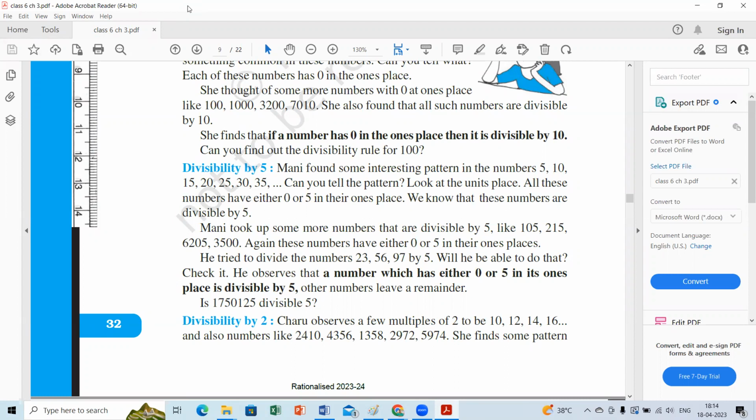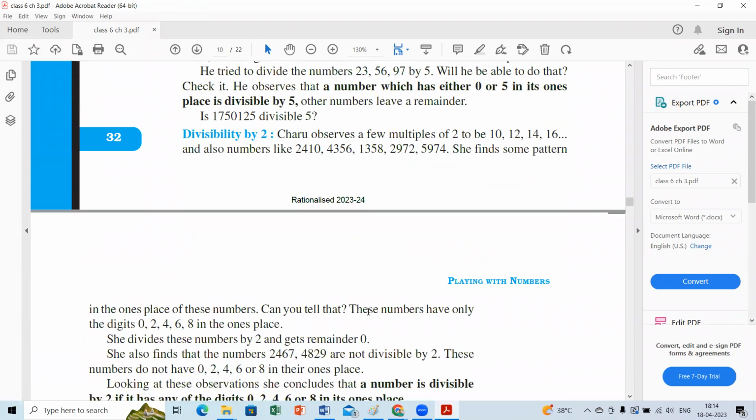The last digit is? Even number. Very good. The ones place digit should be even. Good, Ashwath. And that's about divisibility rule 2.